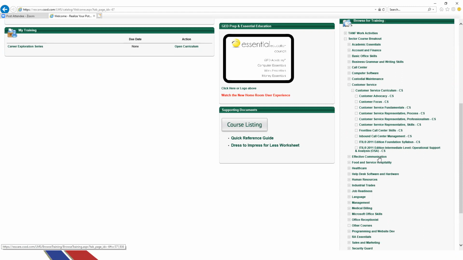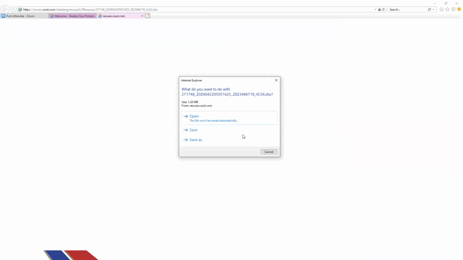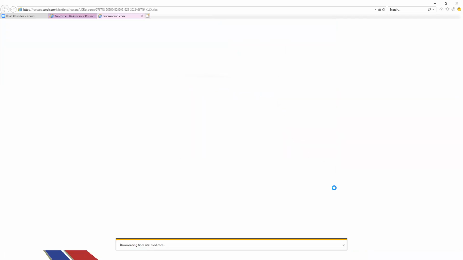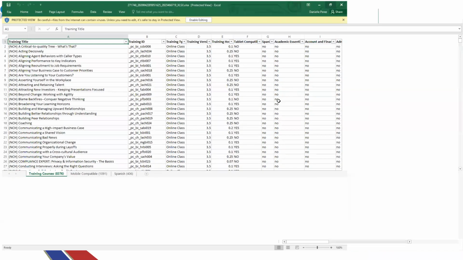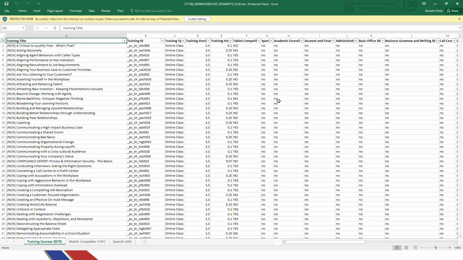We can also look through the course listing. And if we do this here, this will bring up an Excel sheet of the courses. So let's go ahead and do course listing. We're going to choose open. And let me bring this over to the screen. Okay. And so again, these are just the courses that are offered through the website and the details. So this one, as you can imagine, it has over 8,000, so it's a very extensive, very long document.